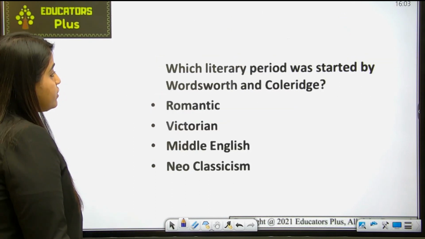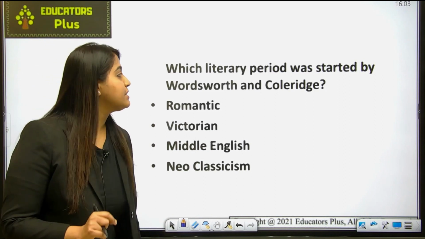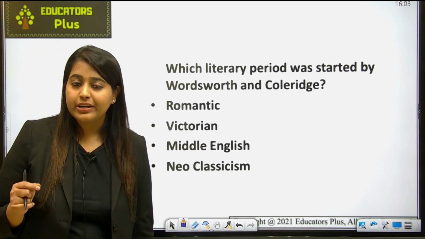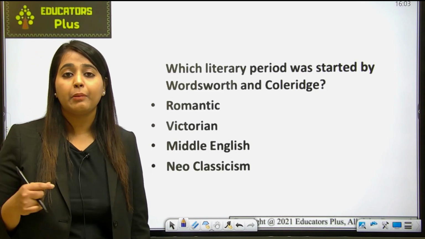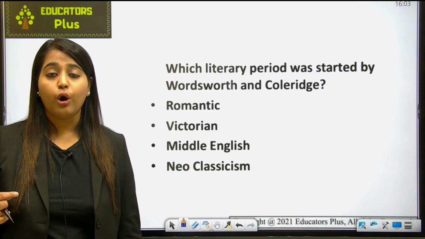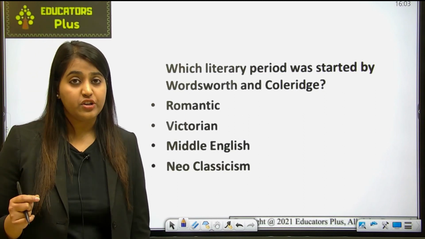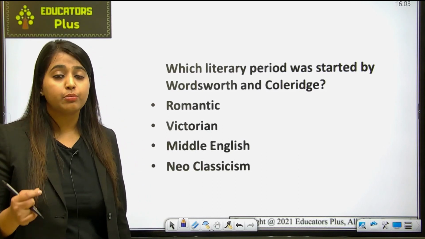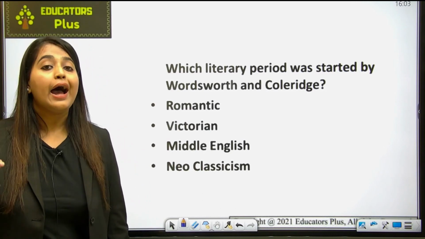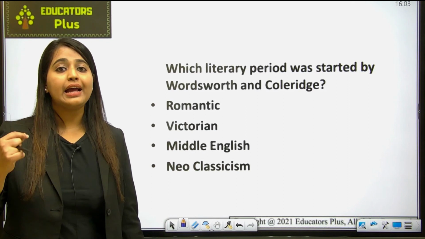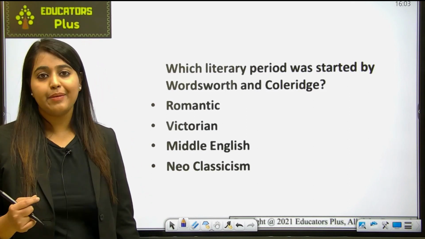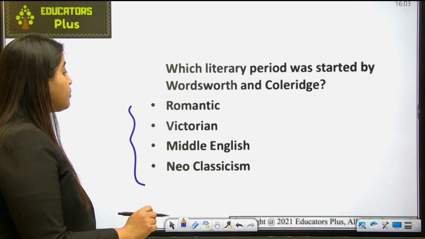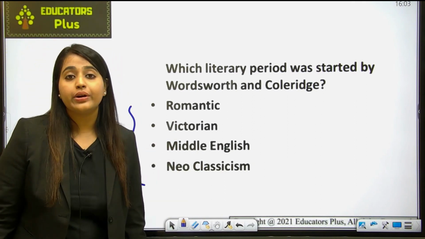Next question: which literary period was started by Wordsworth and Coleridge? It's a very easy question, and I have repeated it several times whenever I talk about Wordsworth, about which age he belongs to. So you must know the answer. Both Wordsworth and Coleridge were friends, and they were responsible for starting that movement. And that movement and the period both have the same name. So tell me which period it is. Is it Romantic? Is it Victorian? Is it Middle English? Or is it New Classicism?